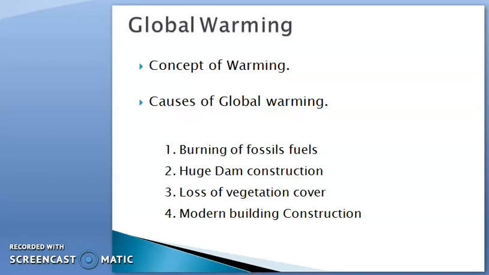because if you look at a simple plain platform, the light falls on earth and some light is absorbed by the material present on the land, and some is reflected by things. But the rate of this reflection may decrease due to different building structures or high building structures. That's why the temperature may increase. So these are the major causes of global warming.